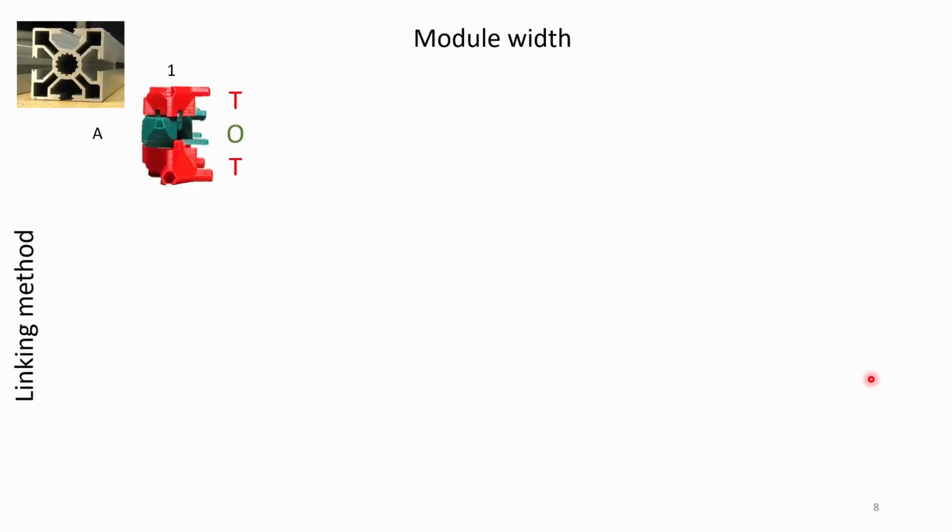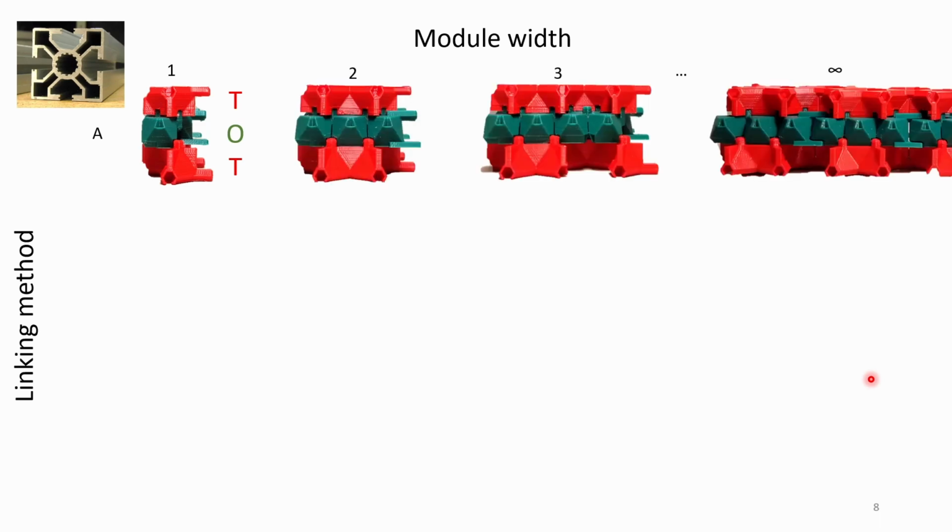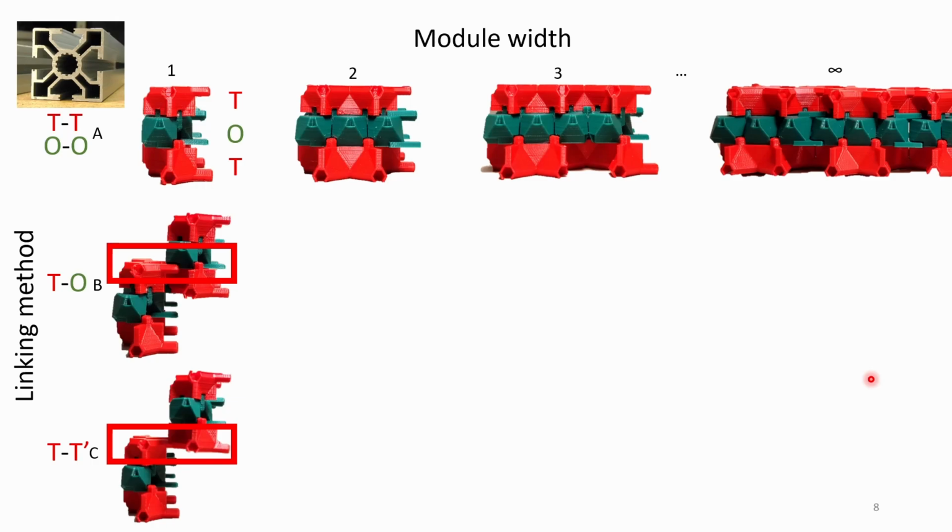So now let's put this all together. We've got a building block of 1 unit width, and what we can do is we can actually connect another building block of 1 unit width to make a building block of 2 width, 3 widths, and also we can continue that to infinity. We can also connect the blocks so that they have a vertical offset, and there's 2 ways to do this.